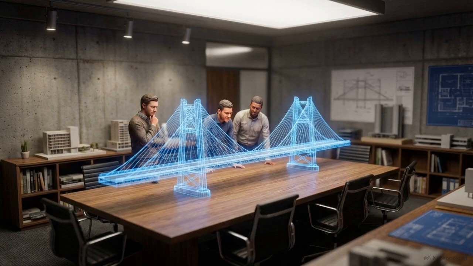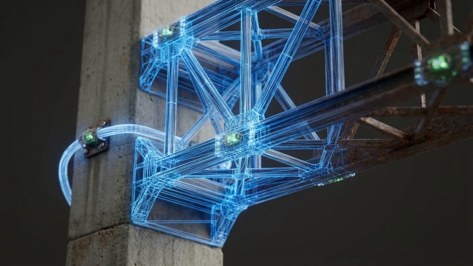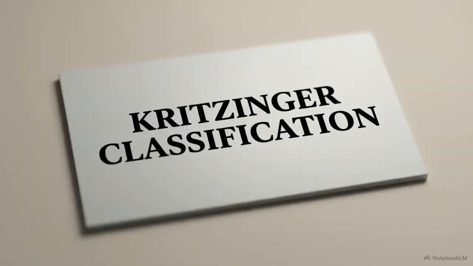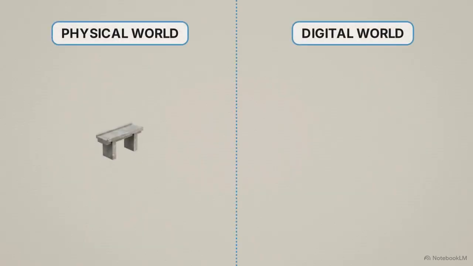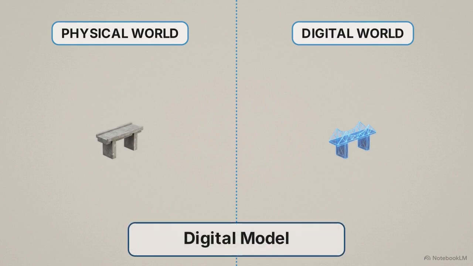For years, the architecture, engineering, and construction industry has relied on building information modeling, or BIM, to manage assets. Because BIM files contain highly detailed 3D geometry, they are frequently mislabeled as digital twins. To understand why a 3D model is not a twin, we use the Kritzinger classification system, an academic standard that strictly differentiates digital systems based on their data flow. The baseline tier is a digital model. This is a static representation. If the physical asset degrades or changes, the digital file remains exactly the same.